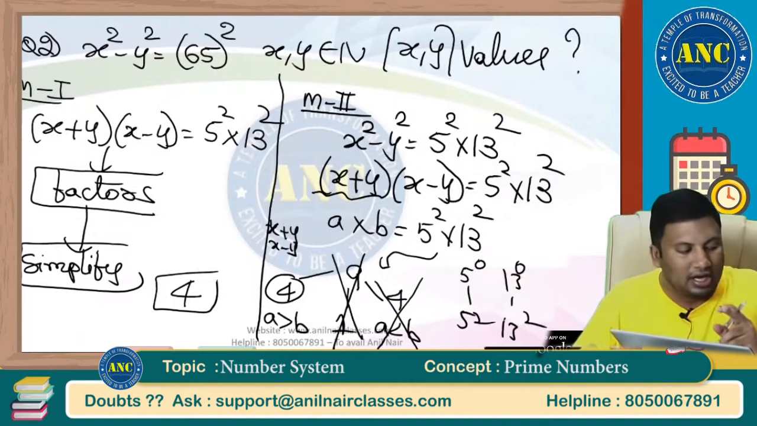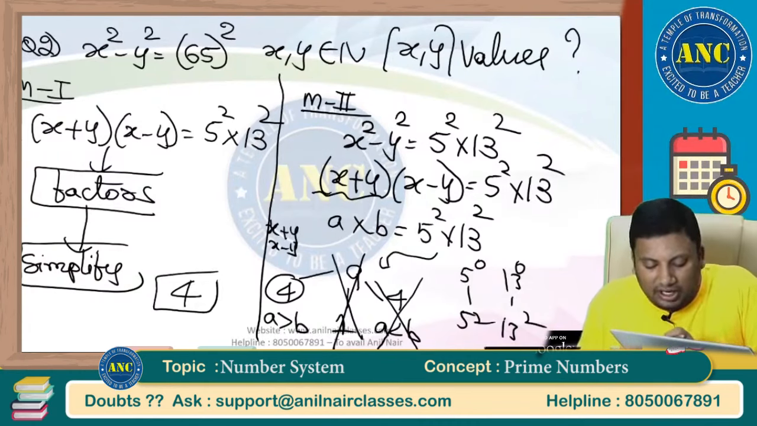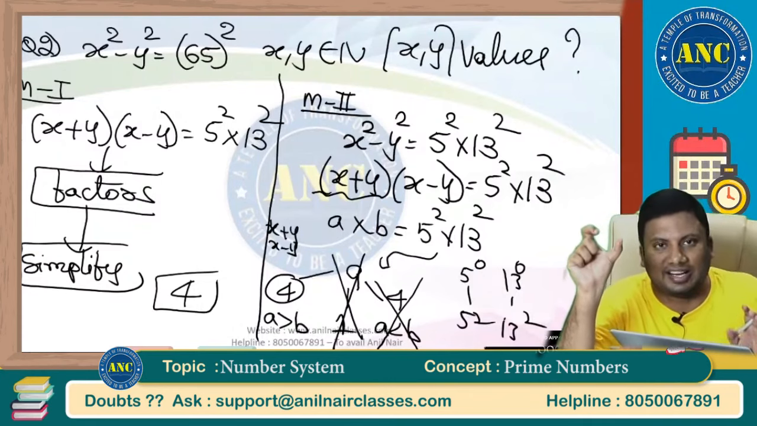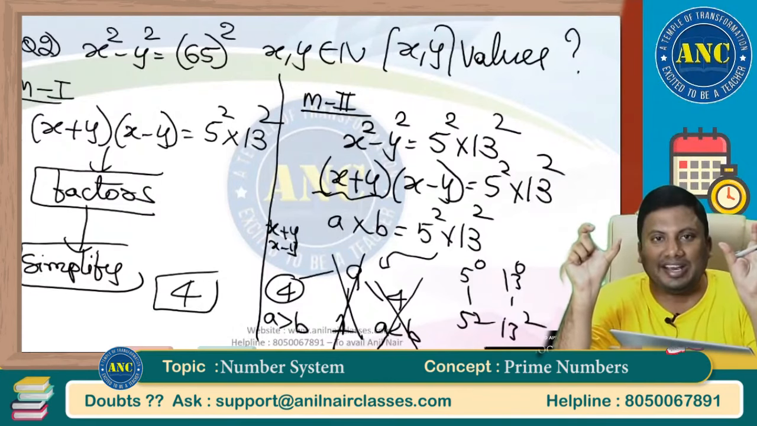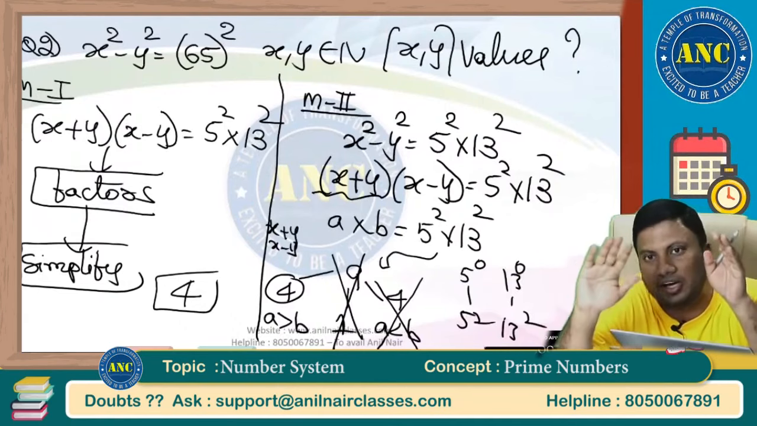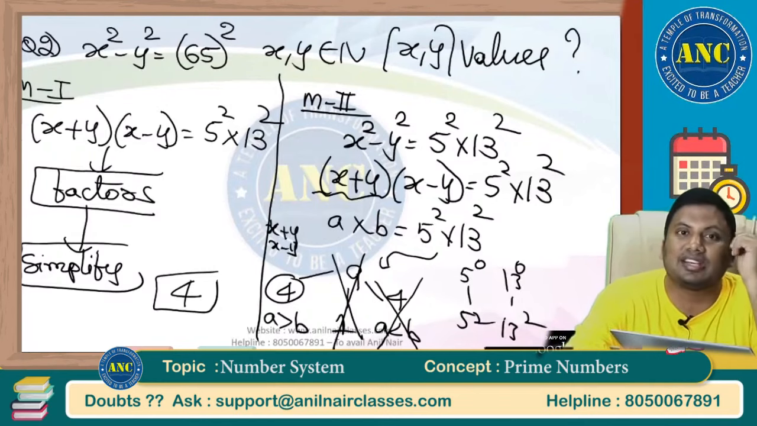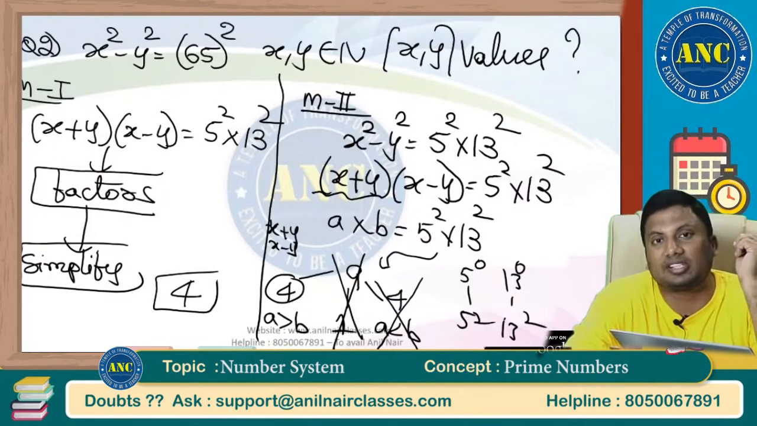Again, I am repeating. 65 square is 5 square into 13 square. 3 into 3, 9. 9 cases are there. A into B is 9 cases. 4 cases, A greater than B: 1 into 12, 12 into 1. Are you all with me? 2 into 6, 6 into 2. 4 cases A greater than B. 4 cases A less than B. 1 case A equivalent to B.